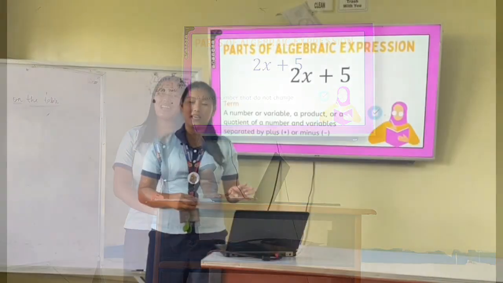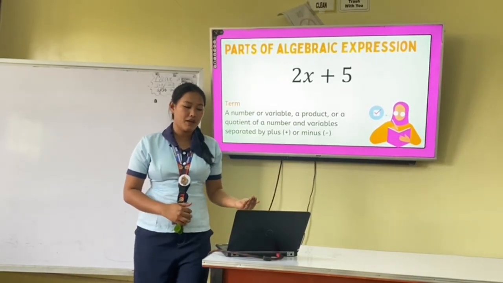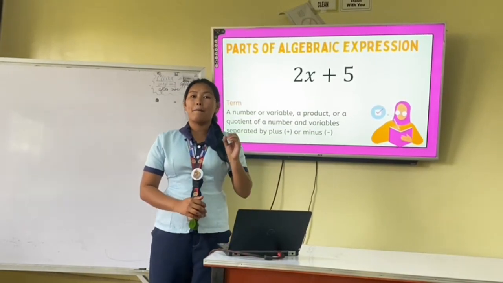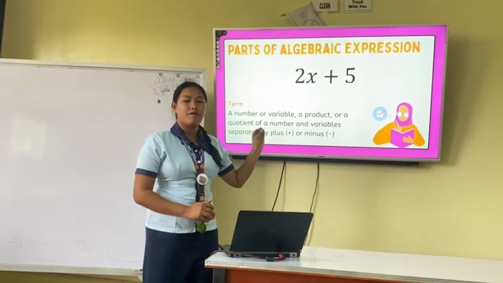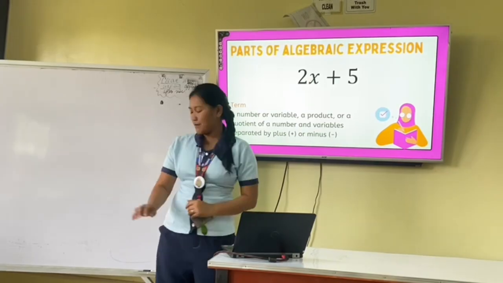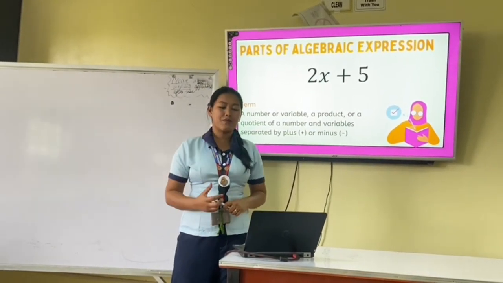And the last one is term. A term is a number or variable, or a product or quotient of numbers and variables, separated by plus and minus. So again, the term here is 2x plus 5. I'm going to give you another example of an algebraic expression.